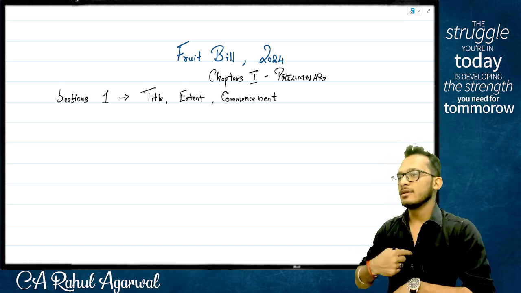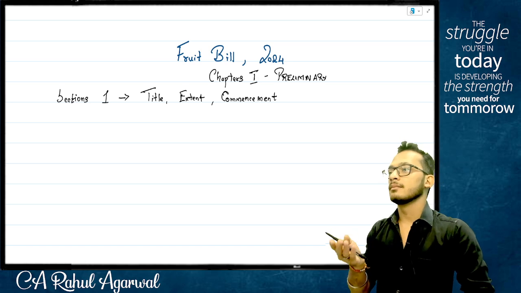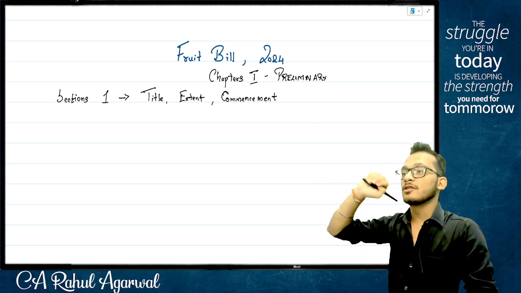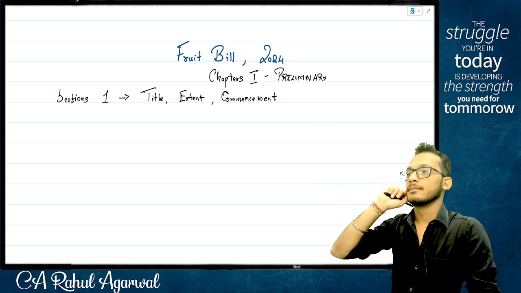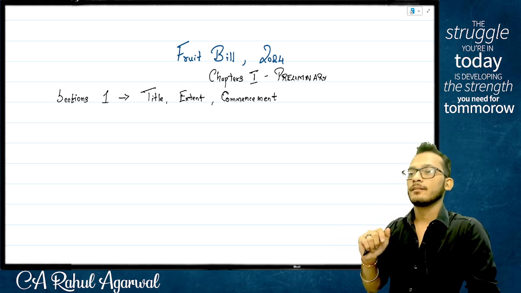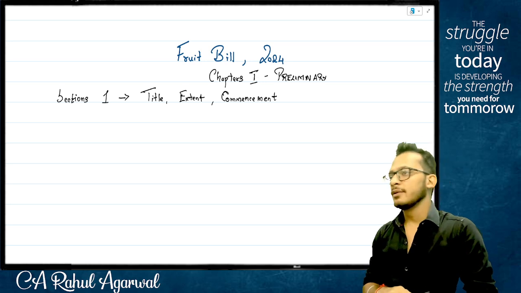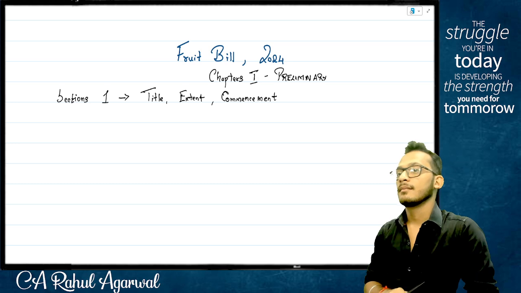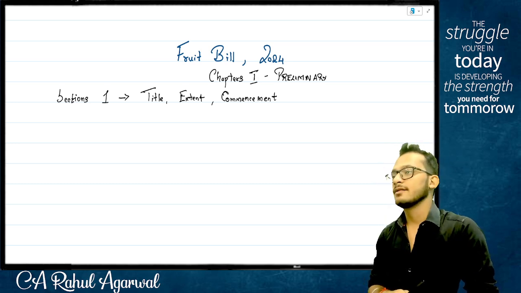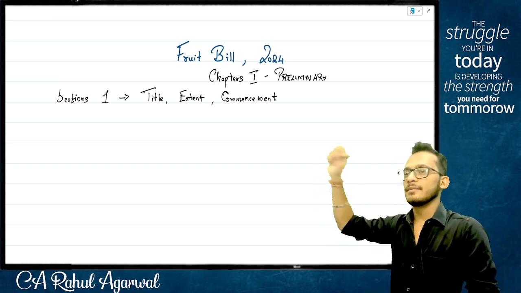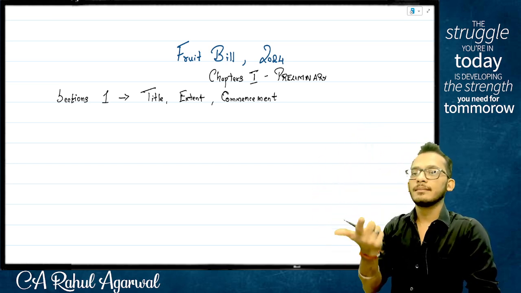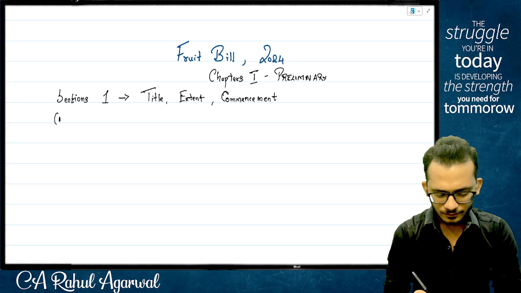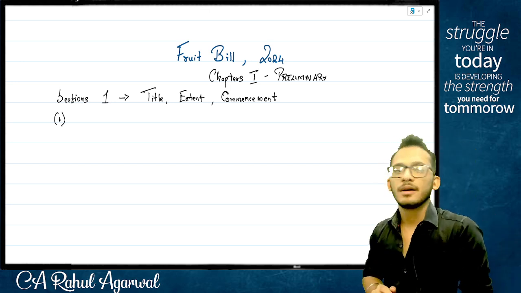This answer will always come based on who is facing the issue. Today I went to the market as an individual, but similar to me, everyone in Tamil Nadu is facing the issue. Someone else in Maharashtra may also be facing the issue, which means this looks like a central thing. So it has to be part of the union list. Agreed? That will help you answer what is the extent. So now we are starting with section number 1, which is title, extent, commencement. Under section number 1, you will put another one. What is this called?